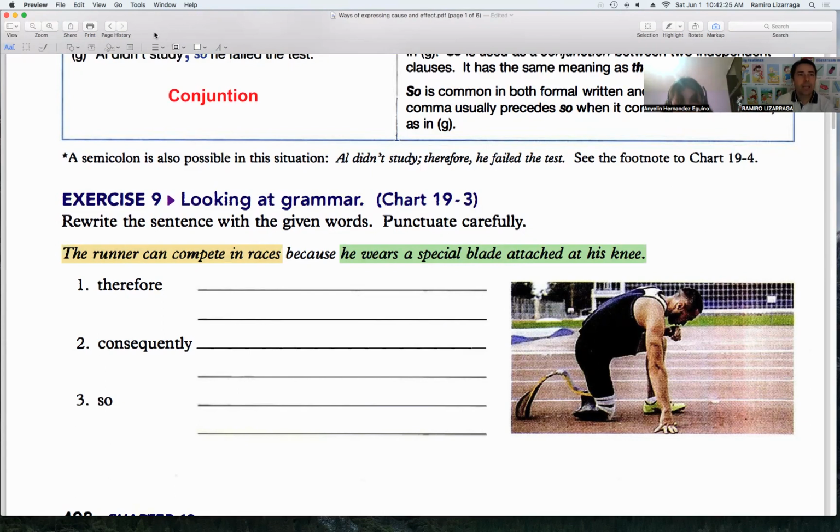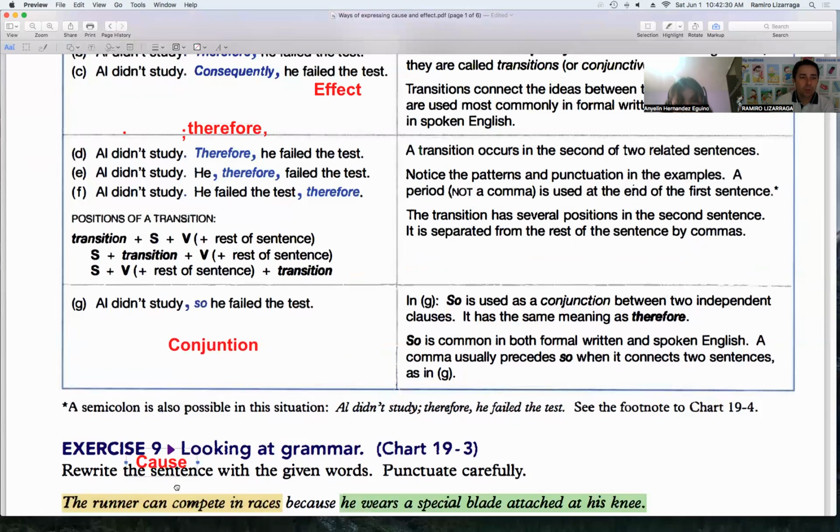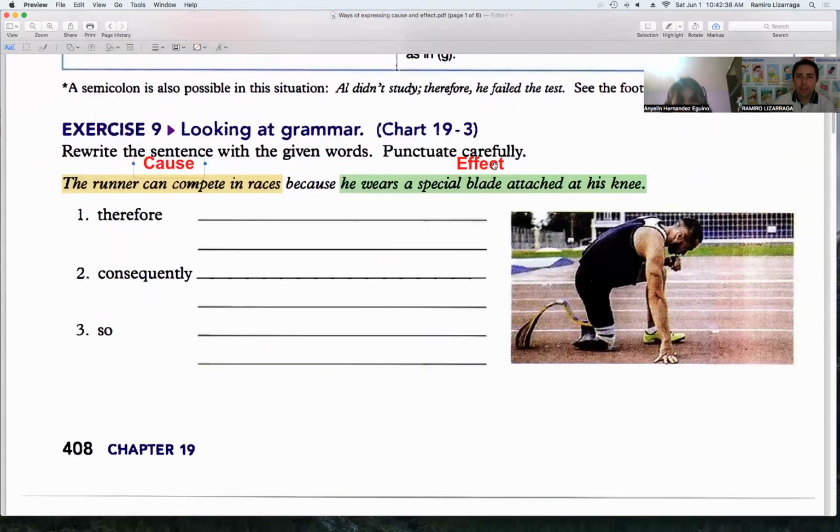Remember, it's important to identify which one is the cause and effect. Is this the cause? Is this the effect? Let's take a look. The runner can compete in races. Or maybe this is the effect and this is the cause. Look, this person wears a special blade attached to his knee. And what is the effect? He can compete in races.